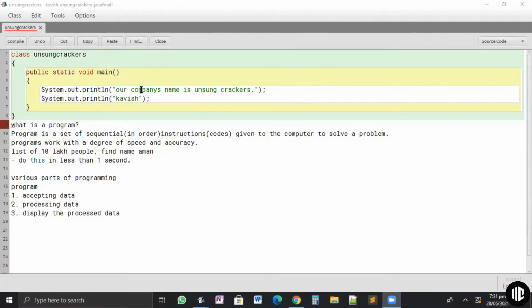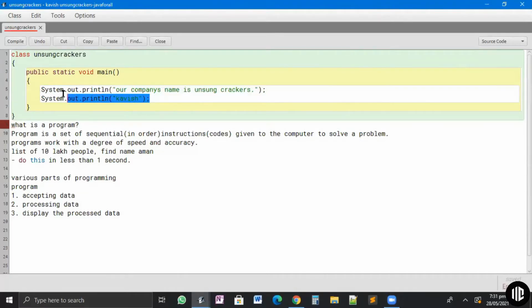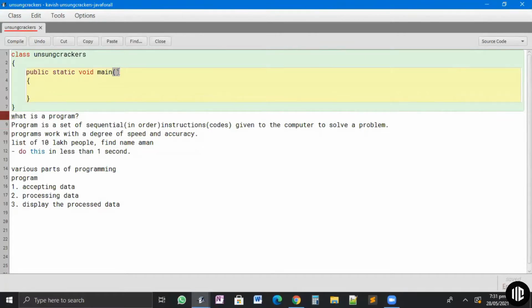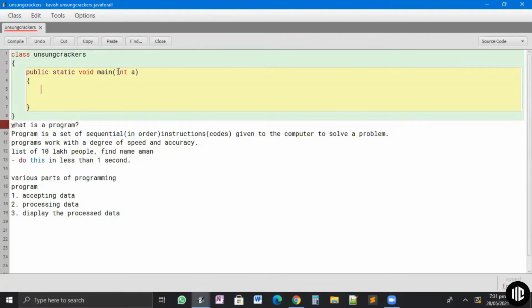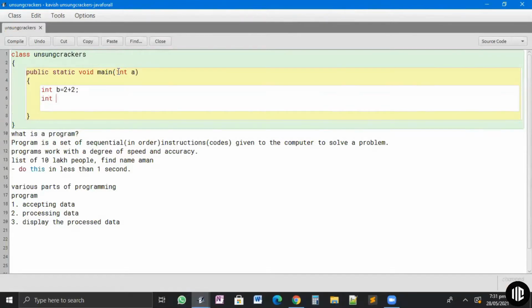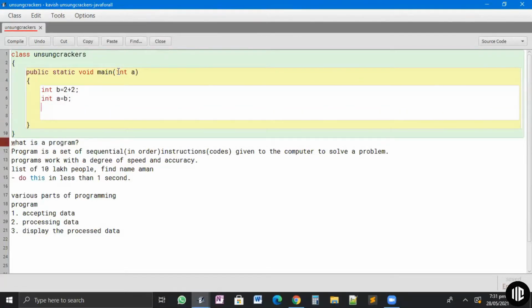Any other doubt? For example, I'm writing a code. For example, int p is equal to 2 plus 2, and then print p.